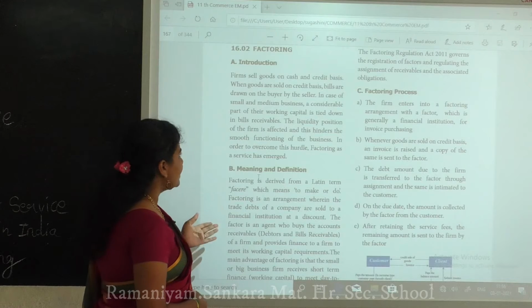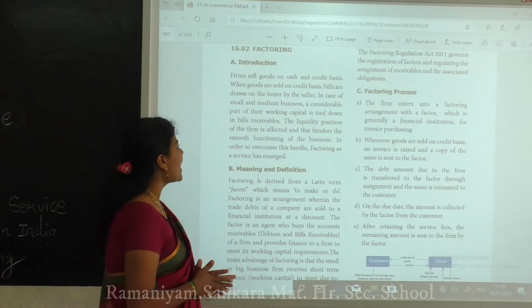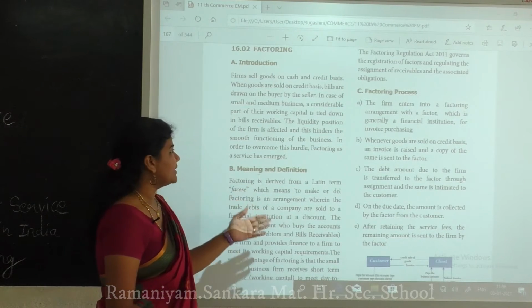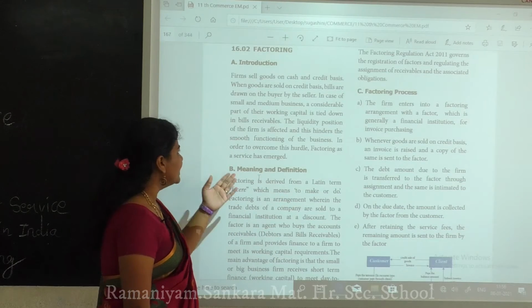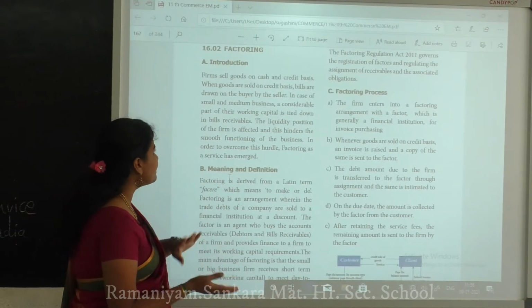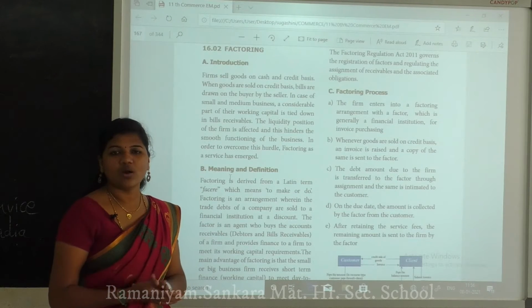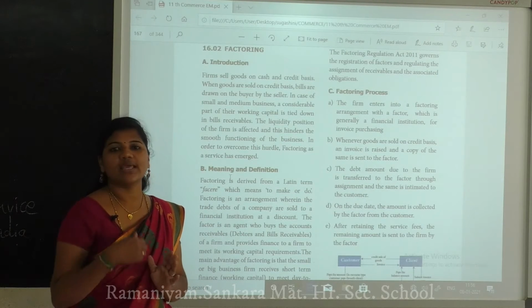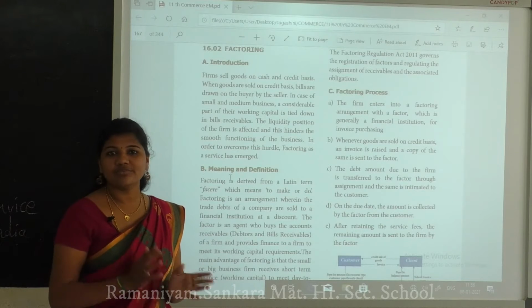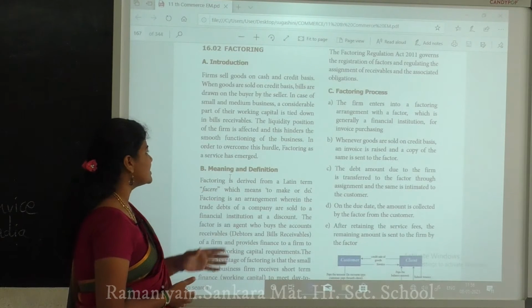In the case of small and medium businesses, a considerable part of their working capital is tied down in bills receivable. Working capital means what? They have to put in some amount to run the business, and that is the working capital. So it is tied down in the bills receivable.